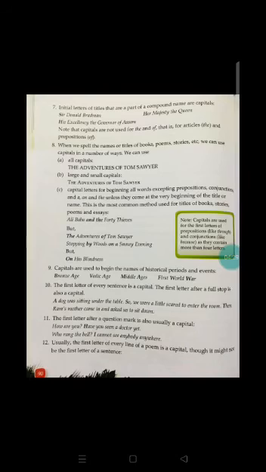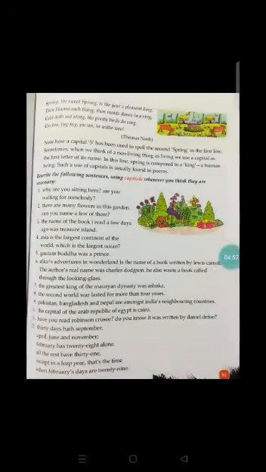The 12th point. Usually the first letter of every line of a poem is a capital, though it might not be the first letter of a sentence. Yes, usually if you observe the poems, they are written in capital letters. Every line of the poem is written in capital letter, even though that is not the first letter of a sentence. Here, if you observe in the next page, the poem is given.